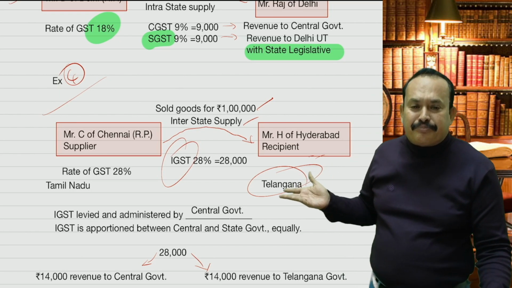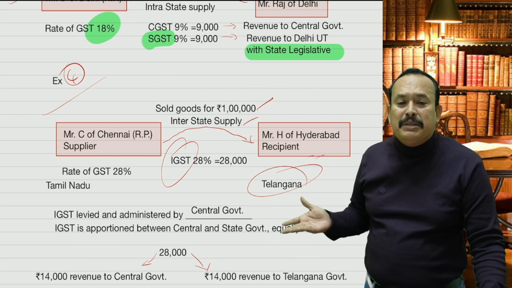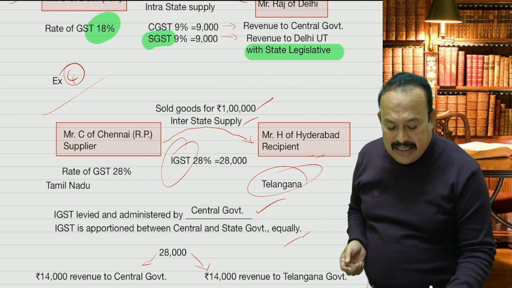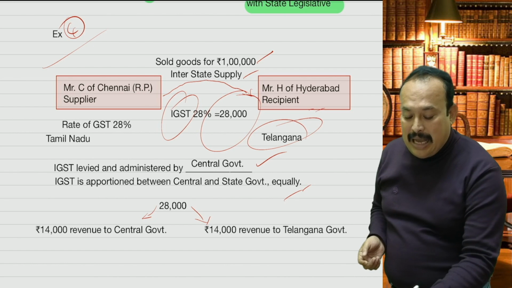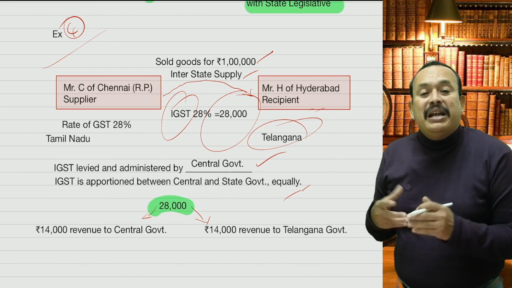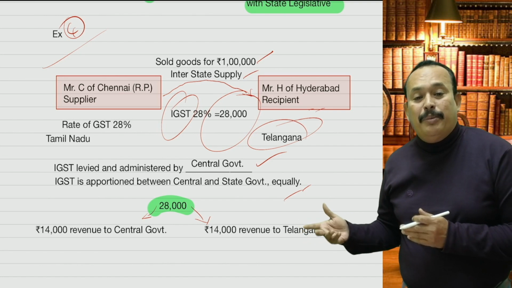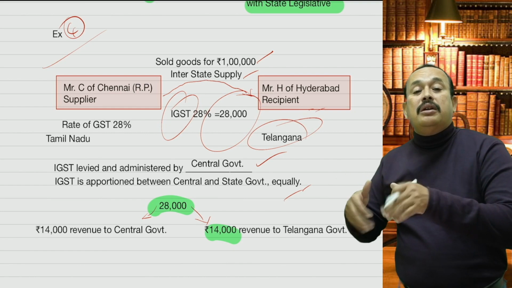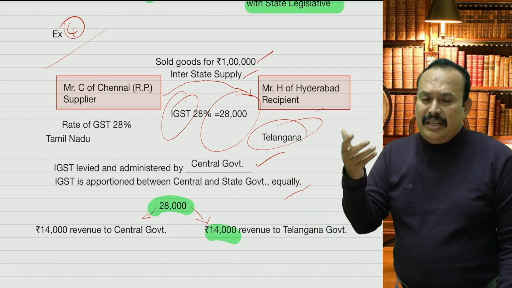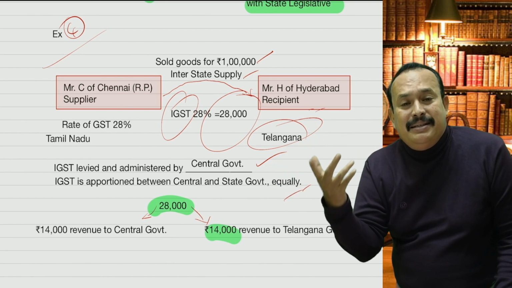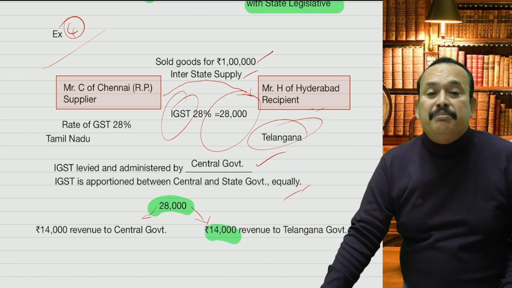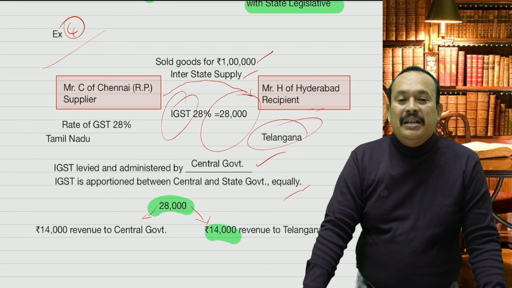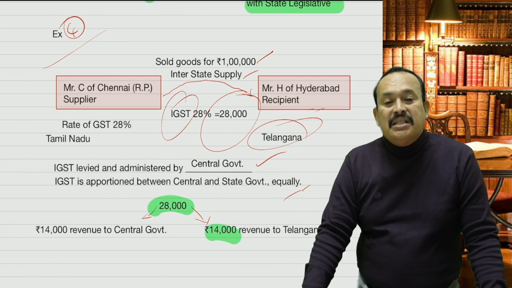In the given case, I am simplifying: IGST is levied and administered by the central government. IGST is apportioned between the central and state equally. In the given case, IGST is 28,000 rupees. Am I right? The 28,000 rupees IGST is equally divided: 14,000 rupees revenue to the central government, 14,000 revenue to the state of Telangana, because it is the state where the goods got consumed, in the nature of a destination based, consumption based tax. GST is a consumption based destination tax. Got the clarity, my dear friends? So, as a result, we have understood CGST, SGST.